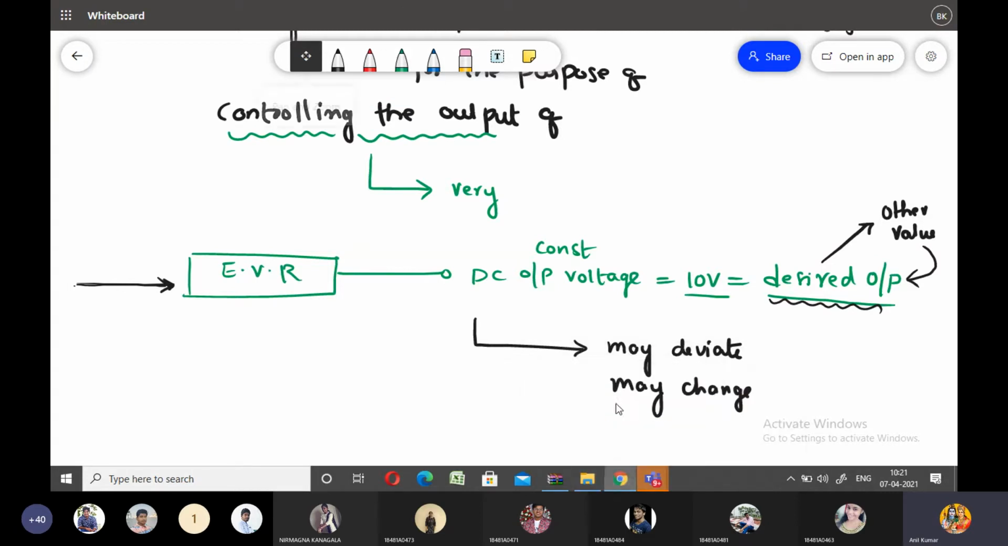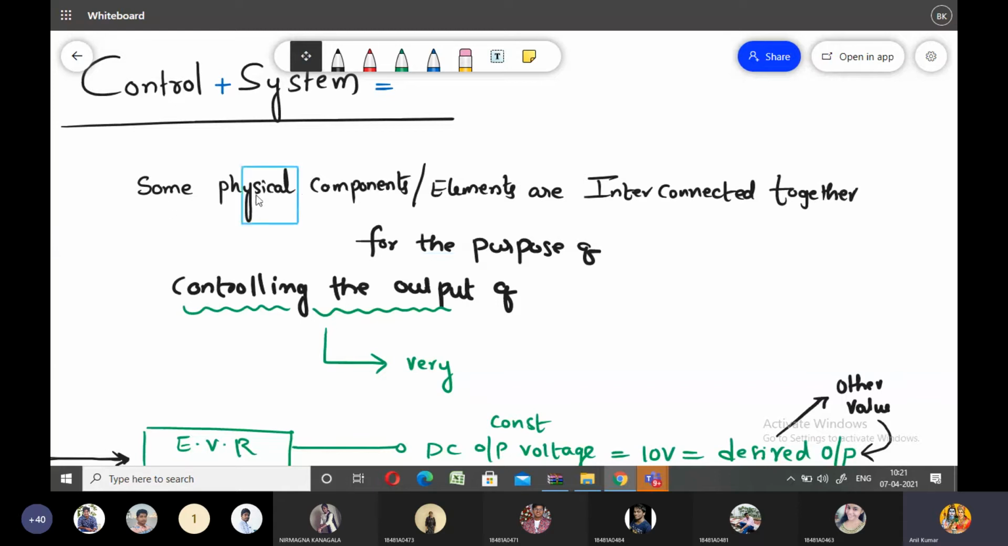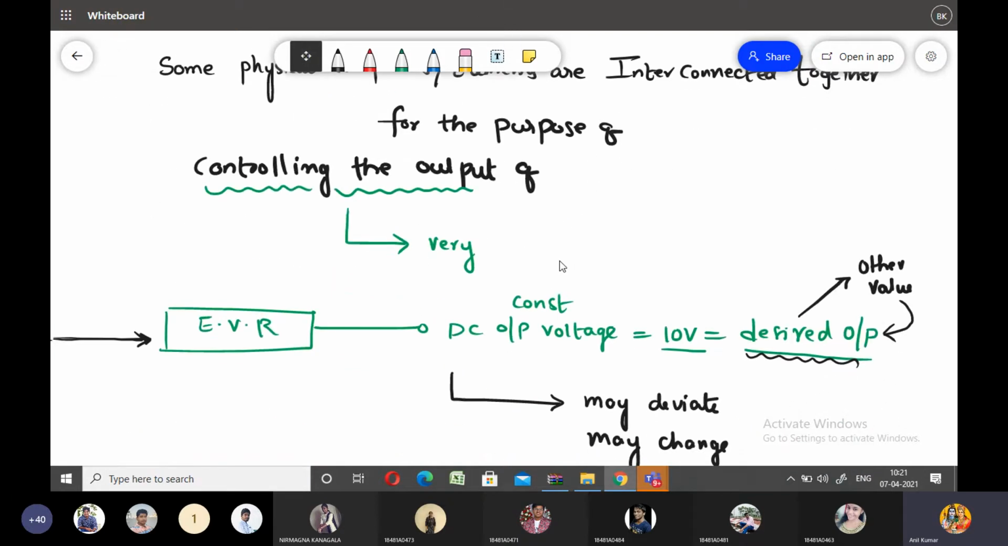Okay, so next, what is a control system? I would like to introduce the definition of the control system here. If some physical components are interconnected together for the purpose of controlling the output quantity of the system, then that particular type of system is called a control system. Is it okay?